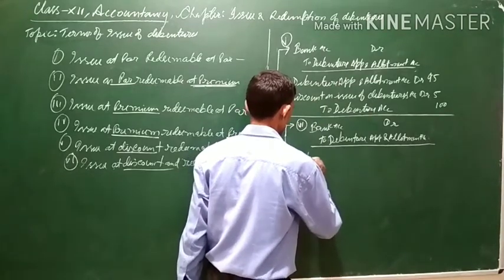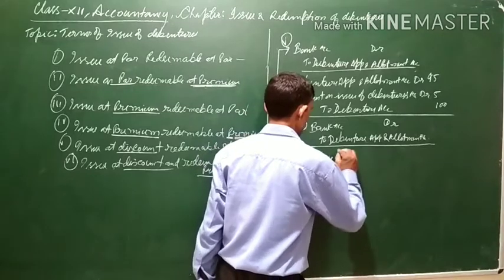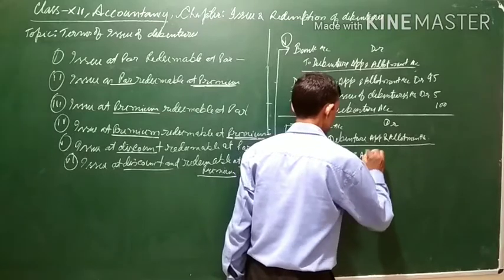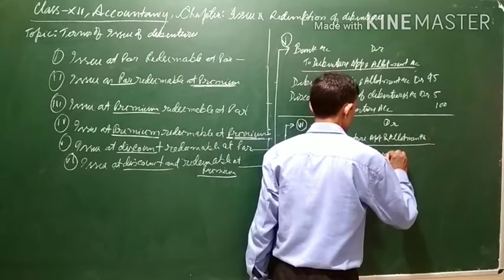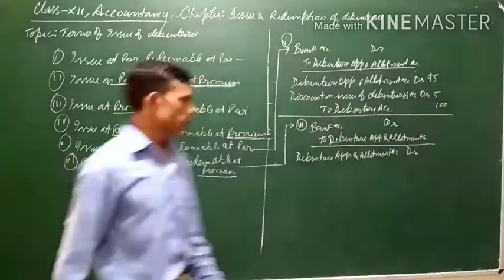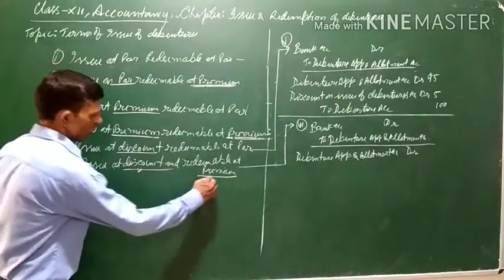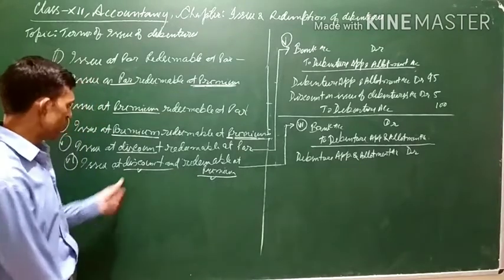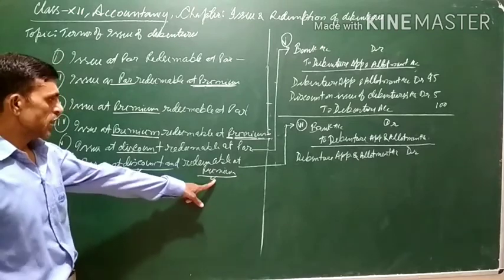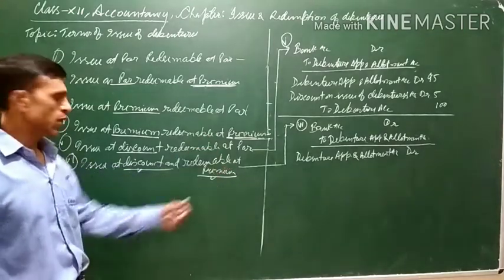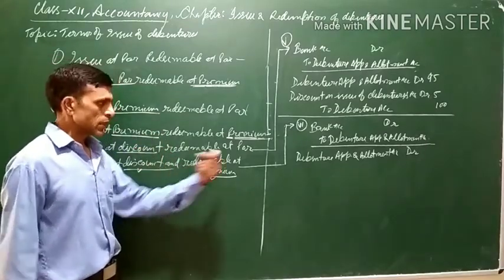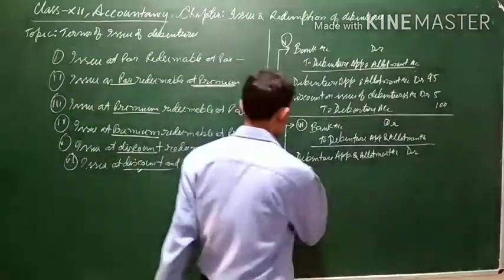debenture application and allotment account debit. Moreover, the debit will be for the discount as well as the premium. That is a double loss for the company, because the company is providing discount at the time of issue, as well as providing premium at the time of redemption. So two times there will be loss. Both the losses will be debited to loss on issue of debenture account.